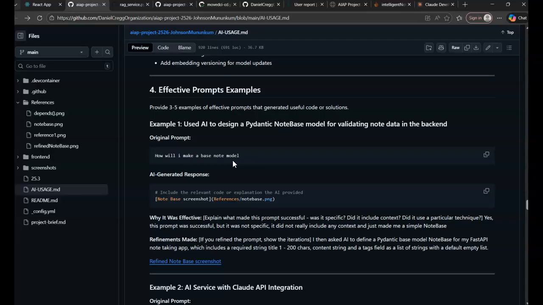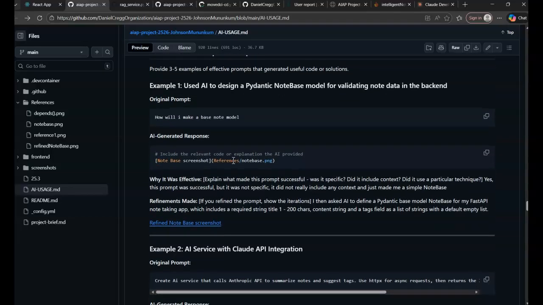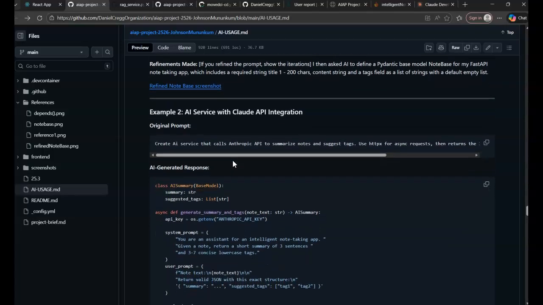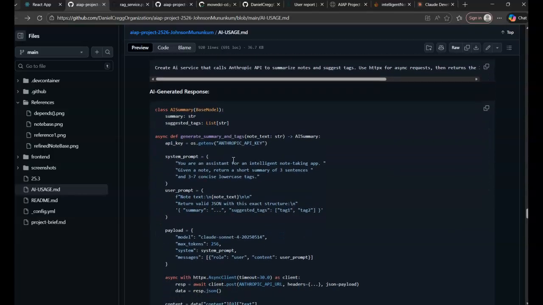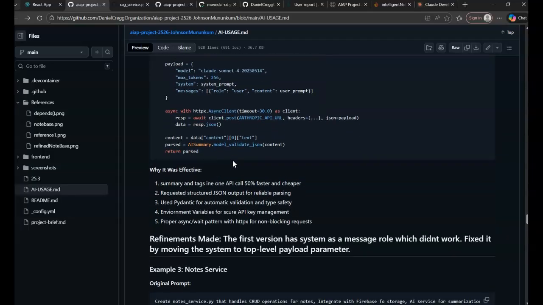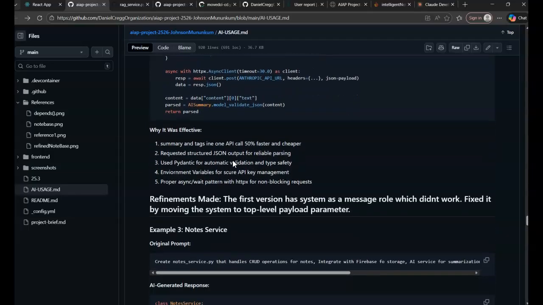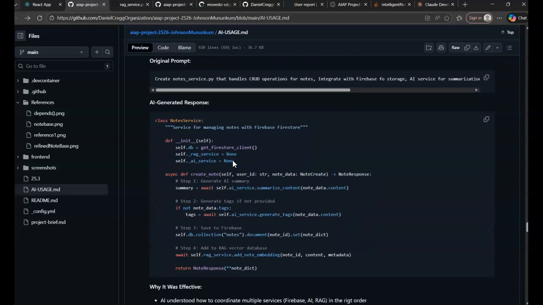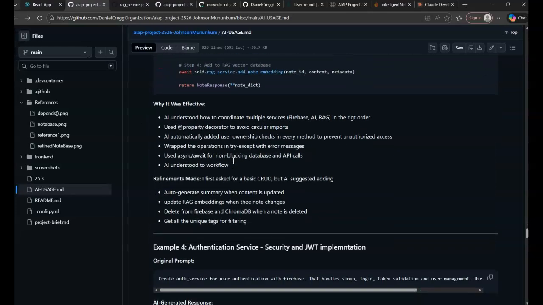I also documented effective prompts that generate usable code. For example, when I asked Claude to create the AI service with structured JSON output, it gave me a complete implementation with proper error handling and Pydantic validation. Each prompt example shows the original request, the AI response, why it was effective, and any refinements that I made.